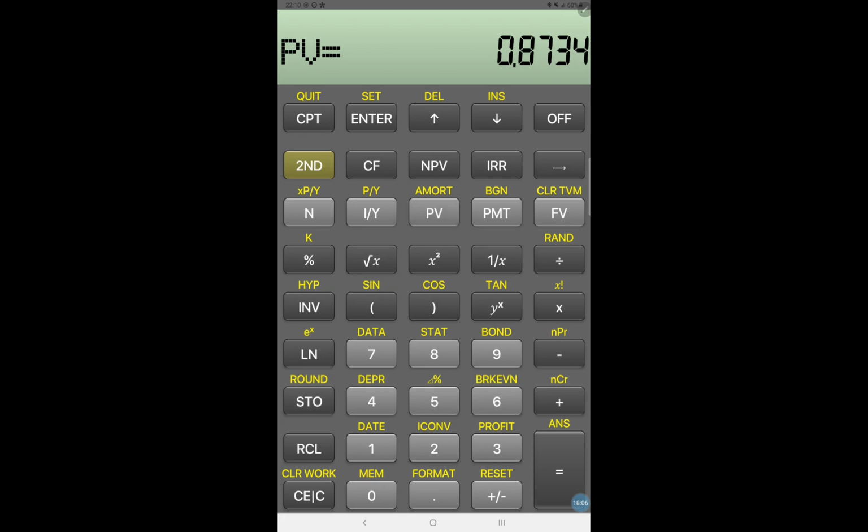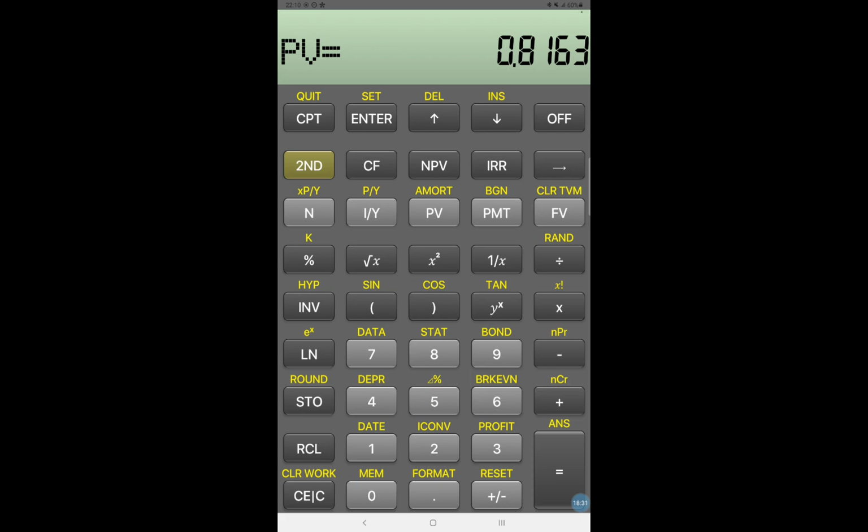So you'll get 0.873 for the second year with the required rate of return of 7%. Similarly for the third year, N, and 7% is the required rate of return. Then 1 rupee as the future value, and compute the present value factor. So this will be the present value factor for the third year, 0.816.